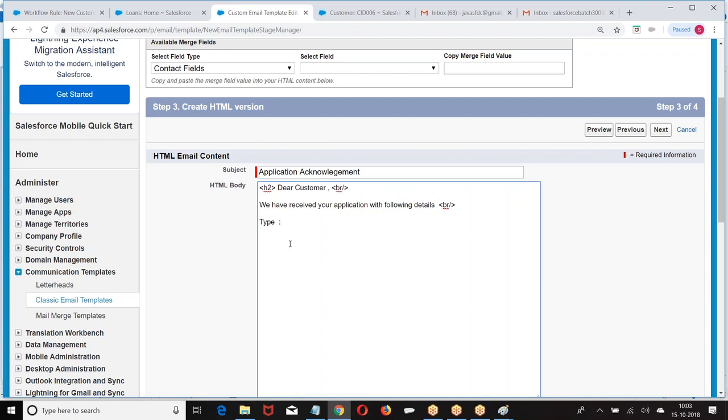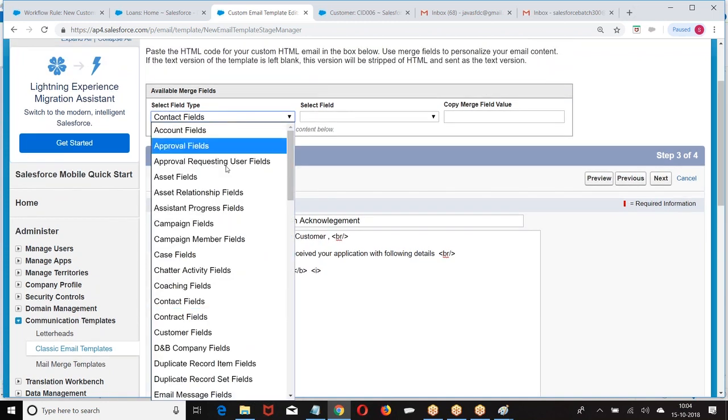Go to the next line. Loan type. I means what? Italic. B is bold. So loan.